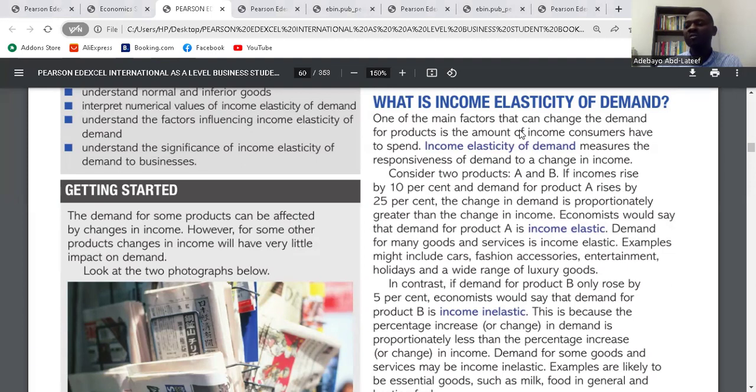So if the demand for a product rises by more than the level of income, then it is income elastic. That is the point they are making there. Do you get it? Yes. Okay. Demand for many goods and services is income elastic. Examples might include cars, fashion accessories, entertainment, holidays, and a wide range of luxury goods.